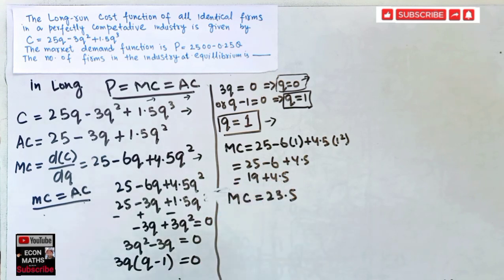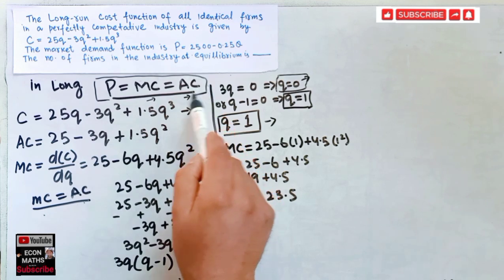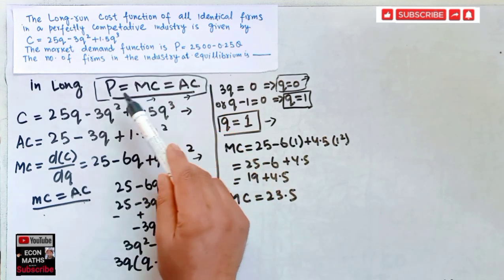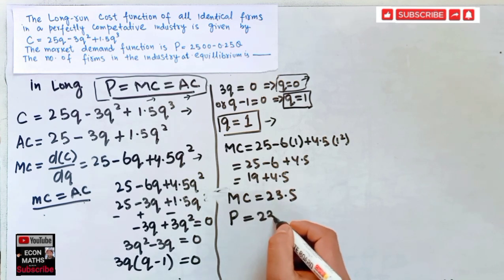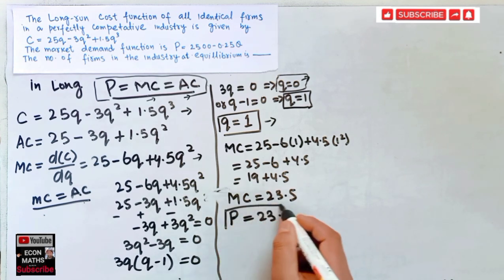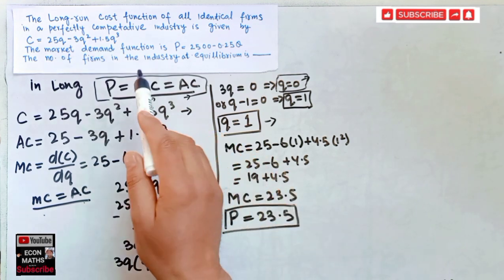From the relation we have written in the very beginning, since marginal cost is equal to price, our price is also equal to 23.5. So our price is 23.5, and the individual quantity supplied by a firm is 1. Now we will calculate the market demand.